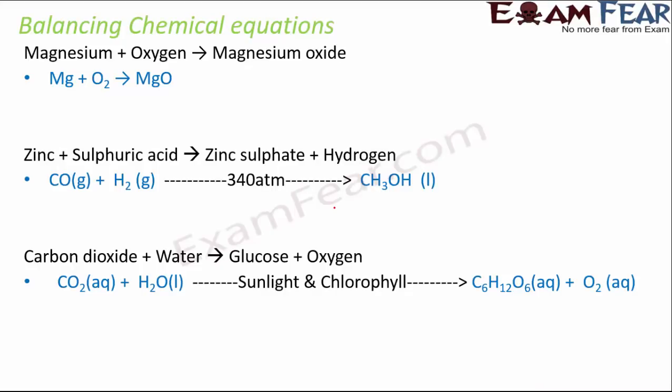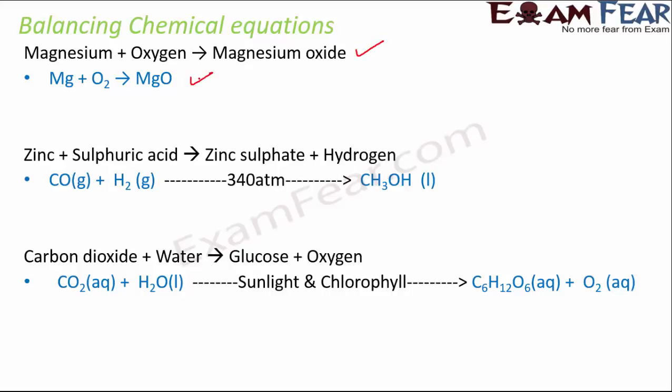And what is a chemical equation? When, instead of writing the names of the reactants and products, we write their chemical formulas, it becomes a chemical equation. So the same three chemical reactions can be written in the form of equations. Instead of magnesium, we write Mg, which is the symbol for magnesium. So Mg combines with O2 to give MgO. This is a chemical equation. So this one is a chemical reaction, but this is a chemical equation.